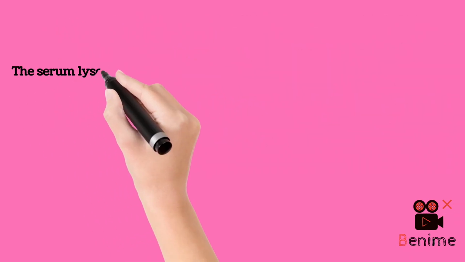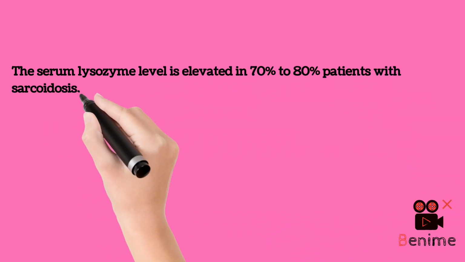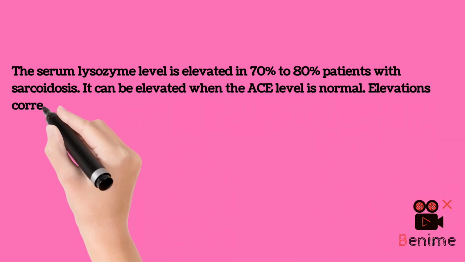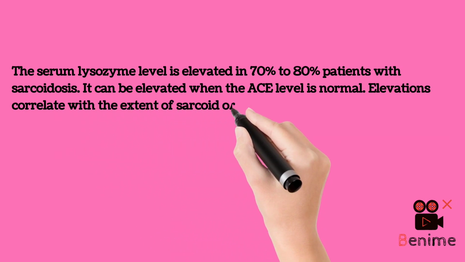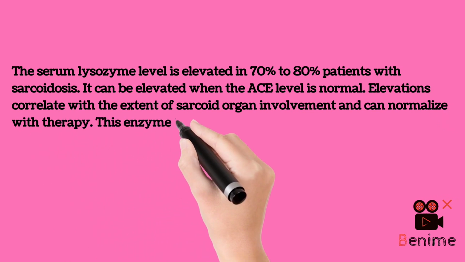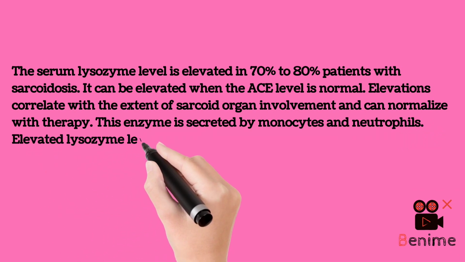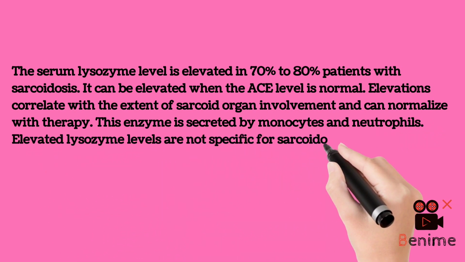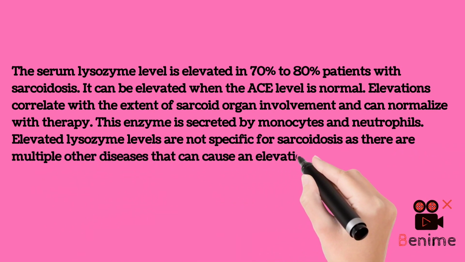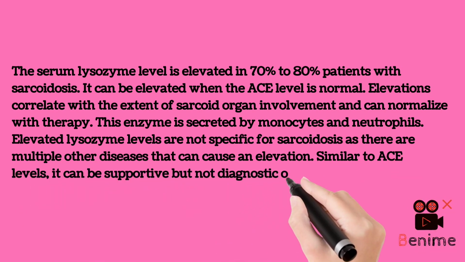The serum lysozyme level is elevated in 70% to 80% of patients with sarcoidosis. It can be elevated when the ACE level is normal. Elevations correlate with the extent of sarcoid organ involvement and can normalize with therapy. This enzyme is secreted by monocytes and neutrophils. Elevated lysozyme levels are not specific for sarcoidosis, as there are multiple other diseases that can cause an elevation. Similar to ACE levels, it can be supportive but not diagnostic of sarcoidosis.